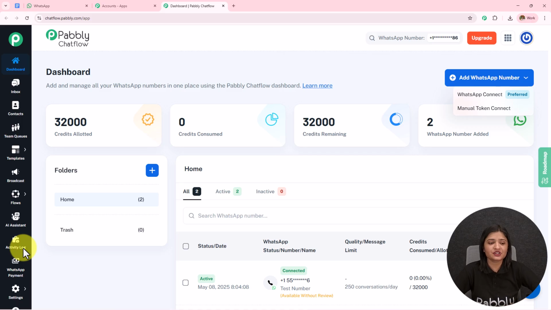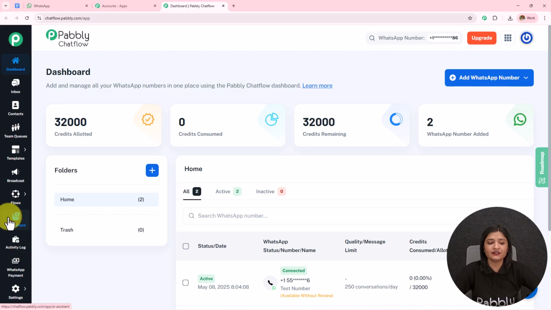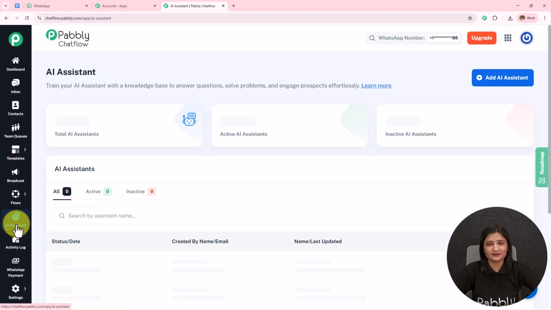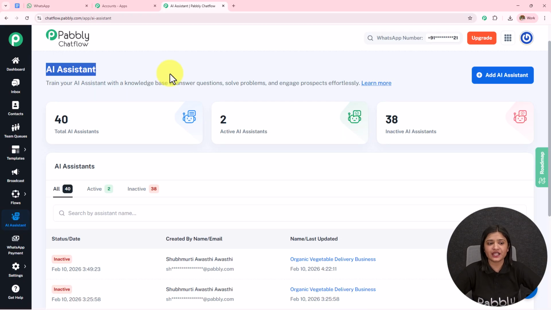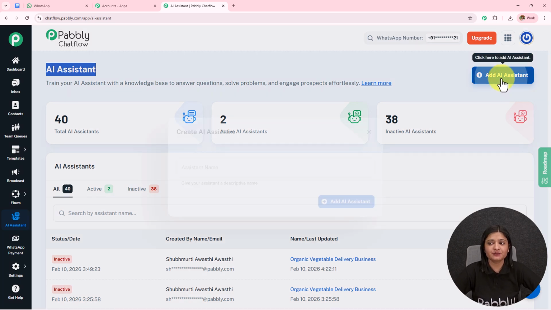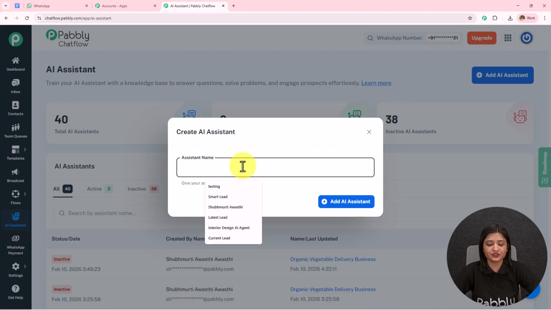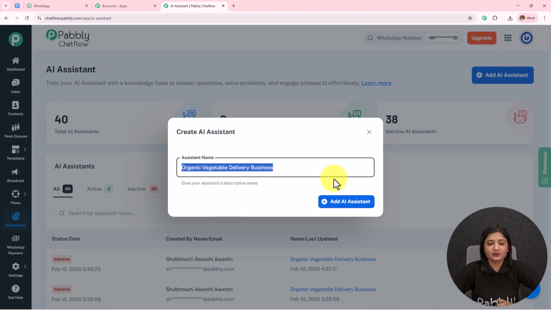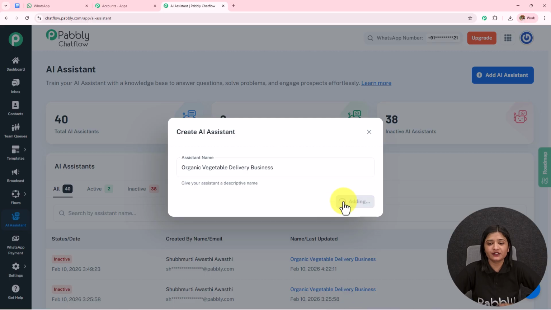To create this AI agent, we have to visit this AI Assistant on the left side. So I'm going to open this. Here I've landed on this page of AI Assistant. You can see the total AI Assistants, active AI Assistants, and the inactive AI Assistants. To create a new AI Assistant, you simply have to click on this Add AI Assistant, and first you have to name this Organic Vegetable Delivery Business, and then I simply have to click on this Add AI Assistant.